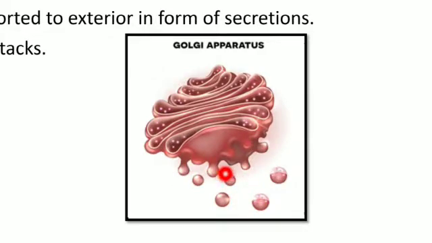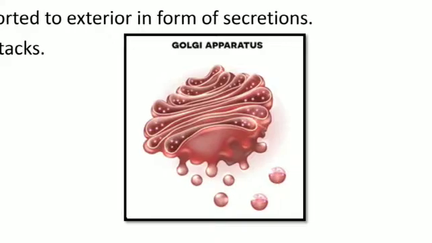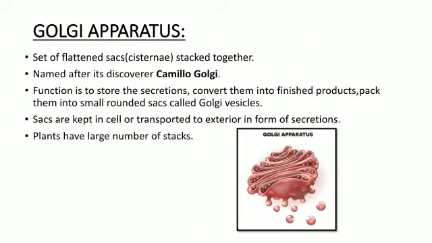You can see the vesicles forming from the end of the Golgi apparatus. These vesicles, in which the finished or waste products are present, are kept in the cell for a specific time, and when needed, they are excreted to the exterior of the cell.